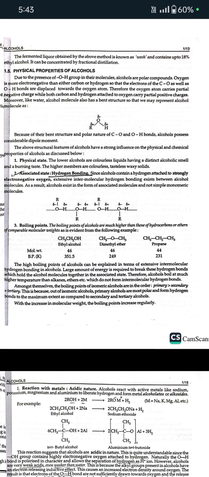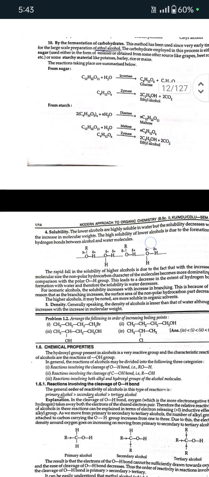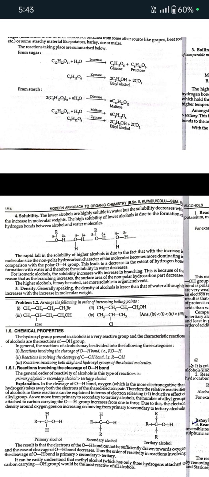This is because out of isomeric alcohols, primary alcohols are most polar and form hydrogen bonds to the maximum extent as compared to the secondary and tertiary alcohols. With increase in the molecular weight, the boiling point also increases. Next is solubility. The lower alcohols are highly soluble in water, but the solubility decreases with increase in molecular weights.